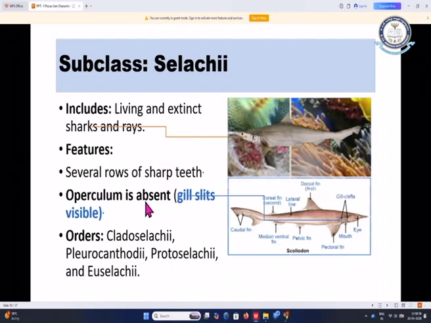It helps in just covering the gill slits so that gills are not visible, but here in the case of Selachi, the operculum is absent. So, gills are visible. Other orders are Cladoselachi, Pleuroconthidae, Protoselachi and Euselachi.